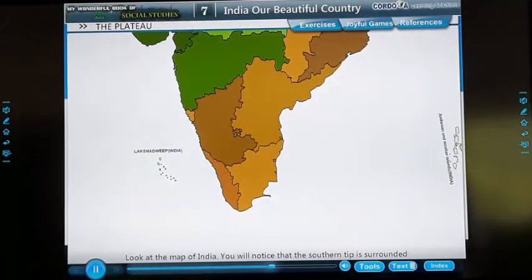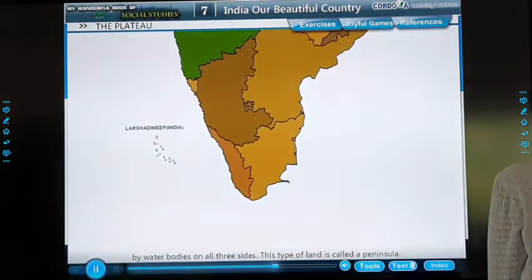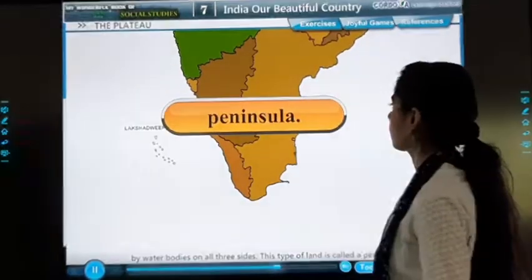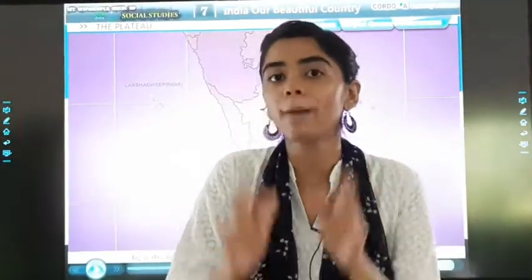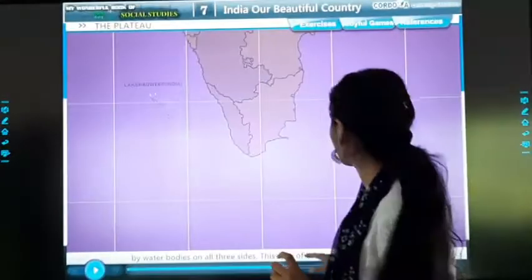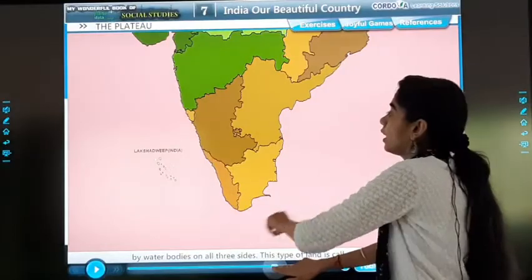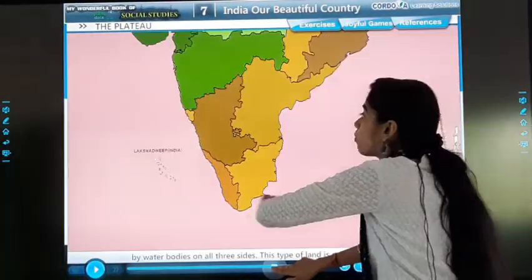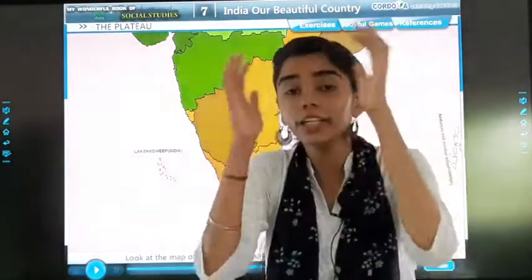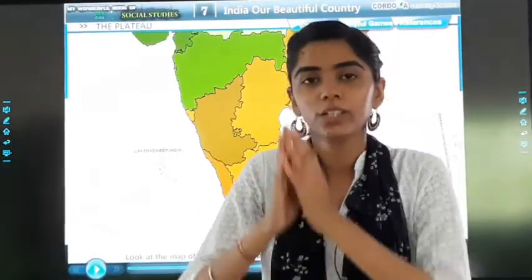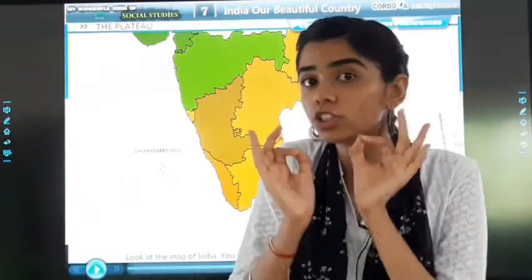Look at the map of India. You'll notice the southern tip is surrounded by water bodies on all three sides. This type of land is called Peninsula. Okay, now we learned a new word, that is a peninsula. So what we saw? See, this land is covered with water with three sides. Okay, तीनों side पानी ही पानी है. So this is known as what? This is known as a peninsula.